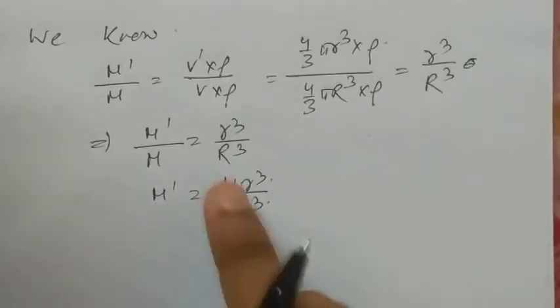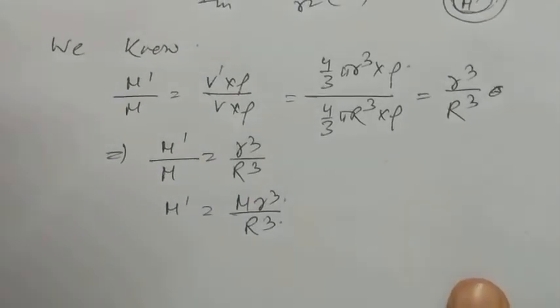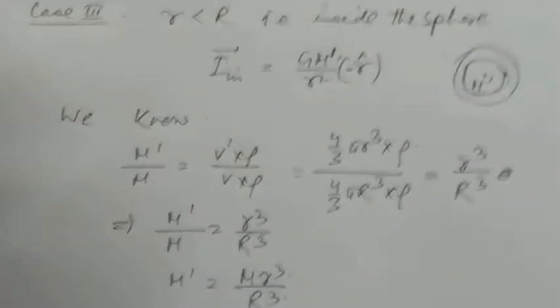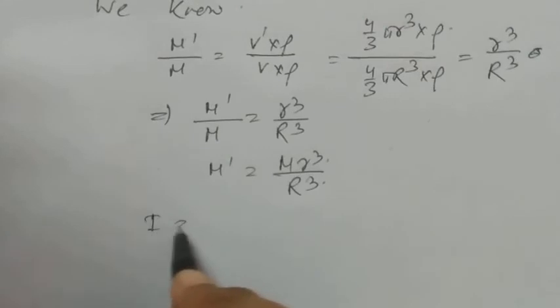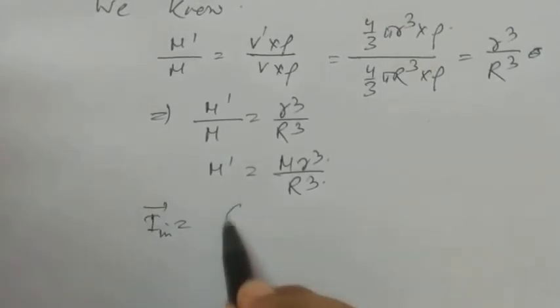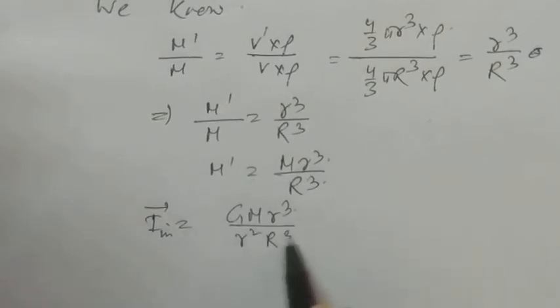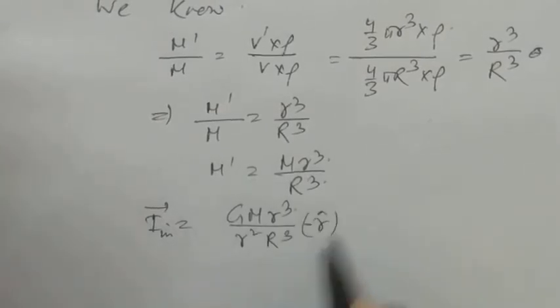So m dash was M r cube by R cube. Now replacing the value of m dash in the last equation, for the third case, I in was equal to GM r cube by R square R cube minus r.